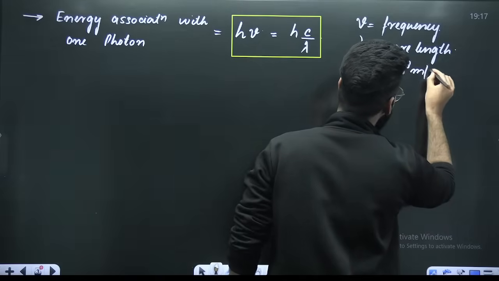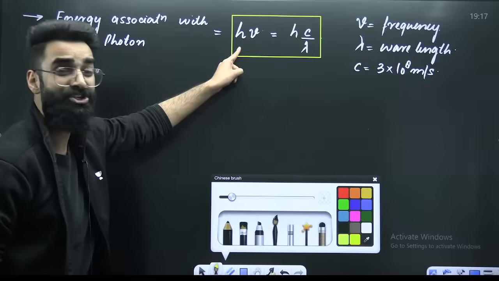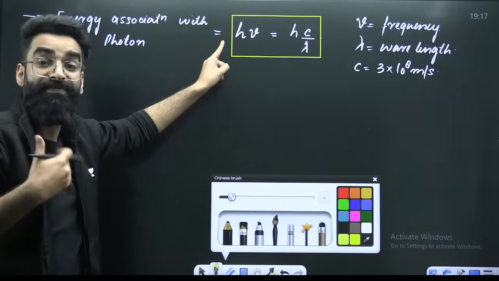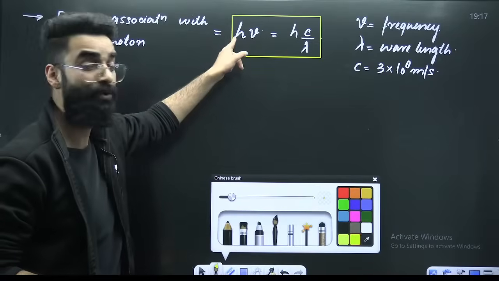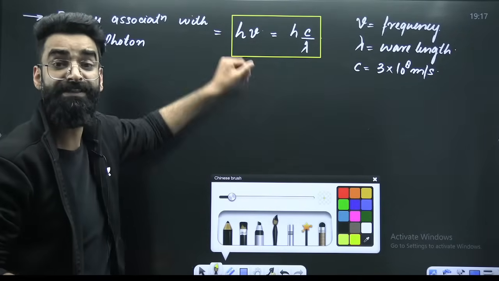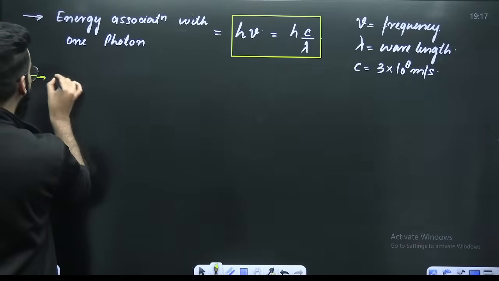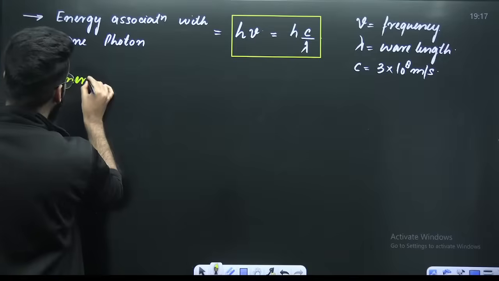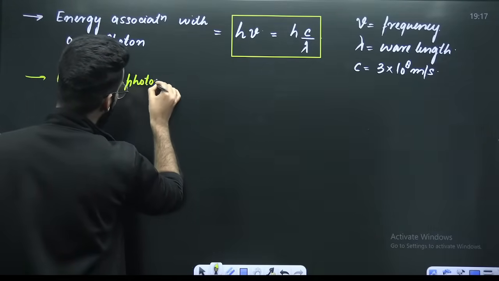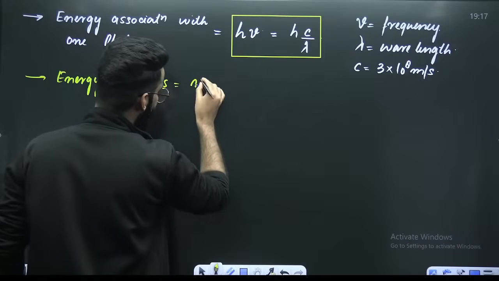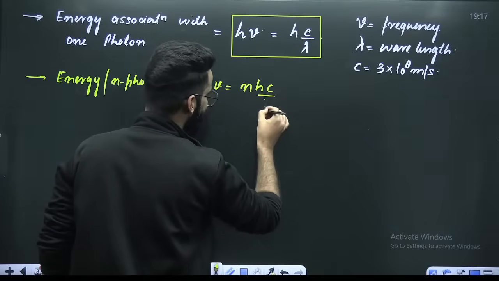Perfect. I hope this is clear to everyone. Now, my dear students, if this is the energy associated with one photon, and I ask you what will be the energy associated with two photons, it will be 2 times this. Energy associated with 3 photons, 3 times this. What will be the energy associated with n photons? You will directly say it's going to be n times h nu, or you can say n times hc divided by lambda.